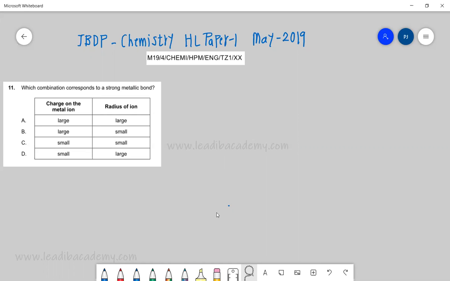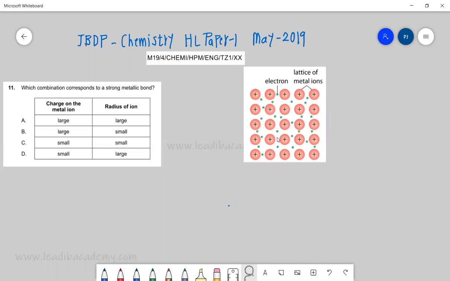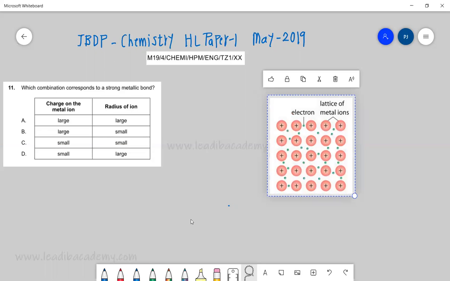So let's start looking into this question number 11. It is being asked, which combination corresponds to strong metallic bond? First of all, let's understand what is meant by a metallic bond.